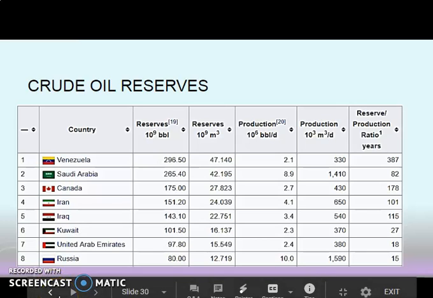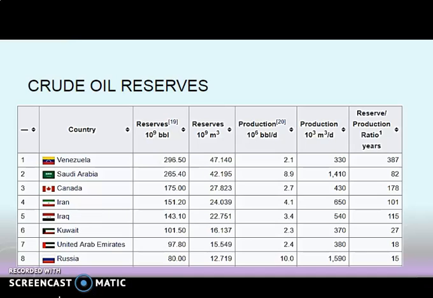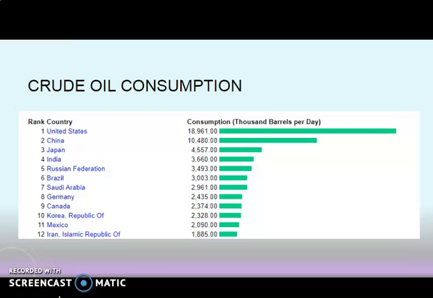Then the crude oil reserves in the world. Venezuela has the highest reserve in the world. So please refer this table. Then crude oil consumption. So United States ranks first in the consumption rate, and various other countries' crude oil consumption are also being given in this table. So refer it.